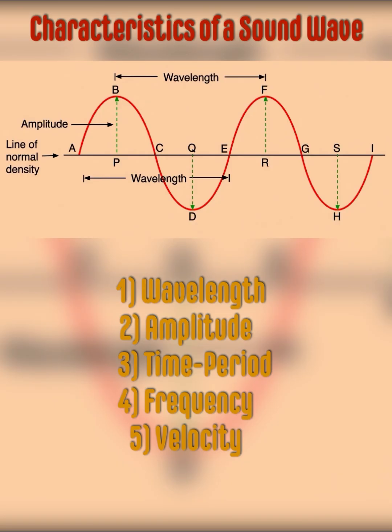Amplitude is the maximum displacement of the particles of the medium from their original undisturbed position. Time period is the time required to produce one complete wave. Frequency is the number of complete waves produced in 1 second. The SI unit of frequency is hertz. And velocity is the distance traveled by the wave in 1 second.